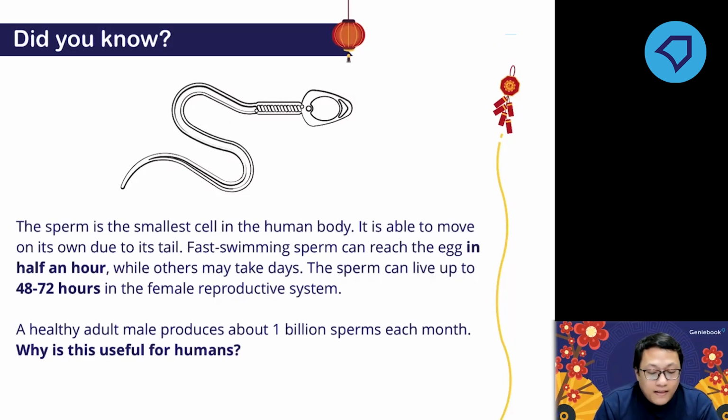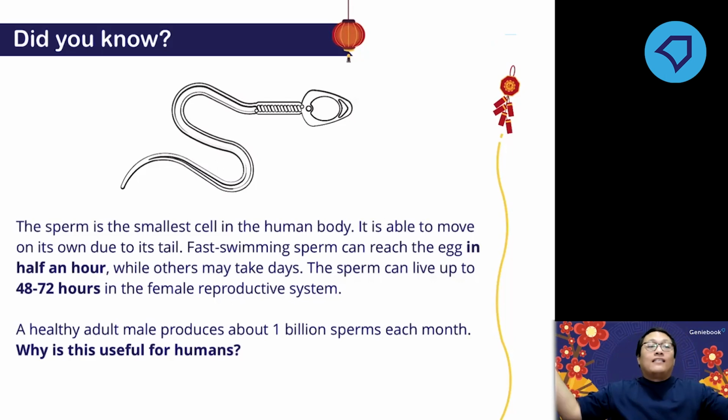During mating, 200 million sperms are being deposited in the vagina. Ooh, that's a lot, that's a huge number. 200 million sperms are being deposited in the vagina during mating.